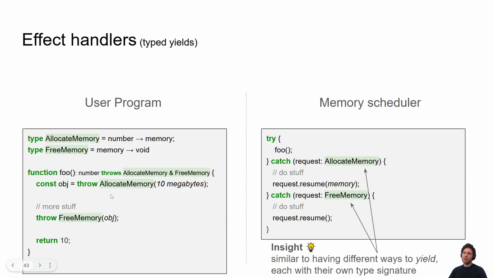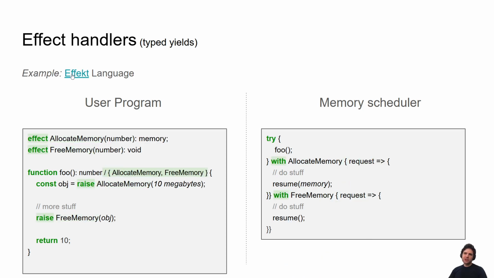So the key insight is that we're hijacking this concept of resumable exceptions to have generators, but with different type signatures. Allocate memory takes a size and returns memory. Free memory takes memory and returns void. So by hijacking the exception system, we're able to have different yields with different type signatures.